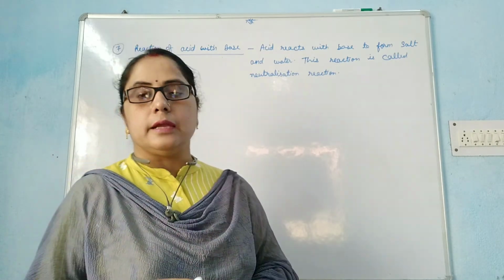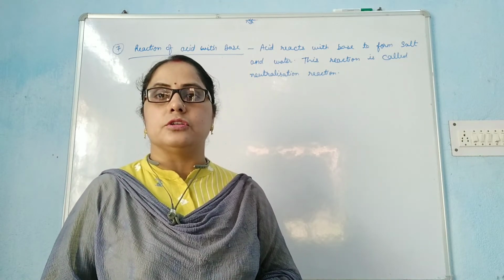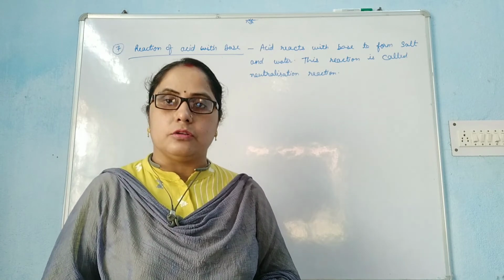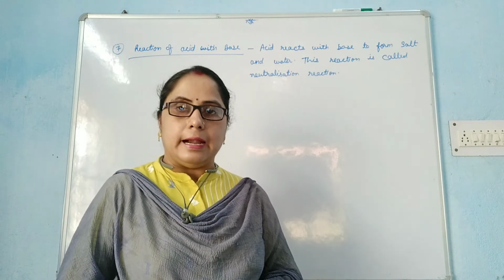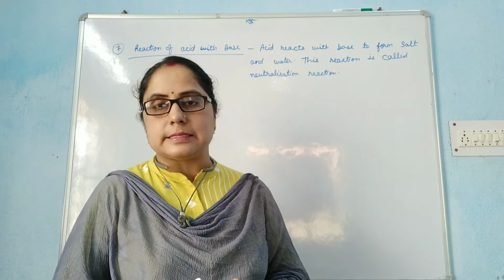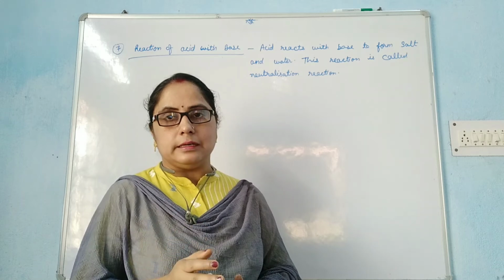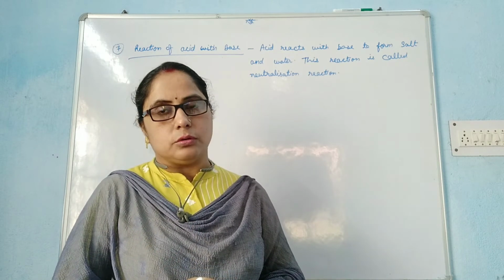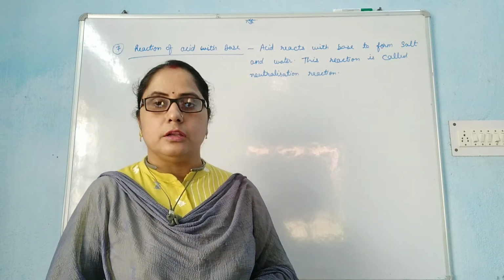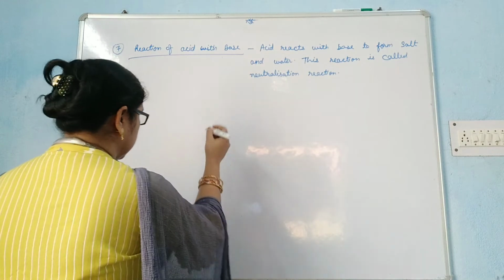Neutralization means it neutralizes. All acids contain replaceable hydrogen atoms. They release that hydrogen in the form of hydrogen ion, H+ ion, and bases contain hydroxyl ion. We will discuss bases later. When they combine together to form water, they neutralize each other, hence this reaction is called a neutralization reaction.